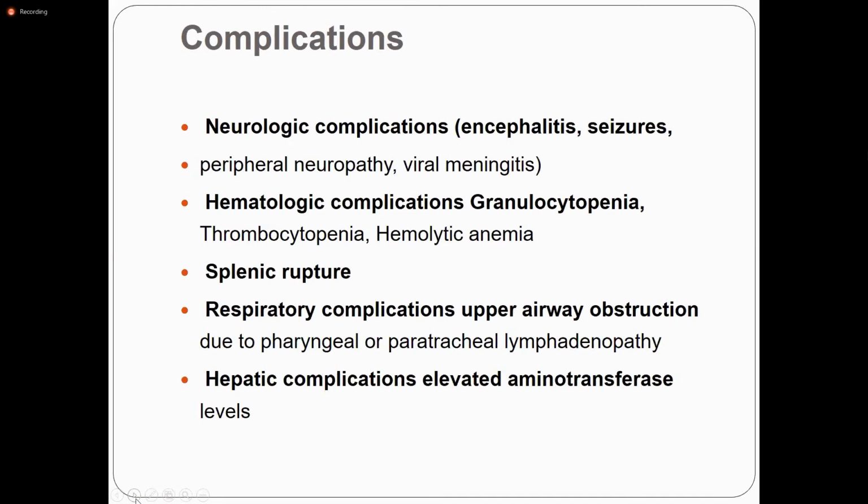There are some complications. Neurological complications include encephalitis, meningitis, and peripheral neuropathy. Hematological complications include neutropenia and thrombocytopenia, hemolytic anemia due to immune-mediated lysis of the red cells, and splenic rupture because the spleen becomes fragile. Respiratory complication is due to pharyngeal or paratracheal lymphadenopathy, which can cause upper airway obstruction. Hepatic complication is elevated aminotransferase levels.